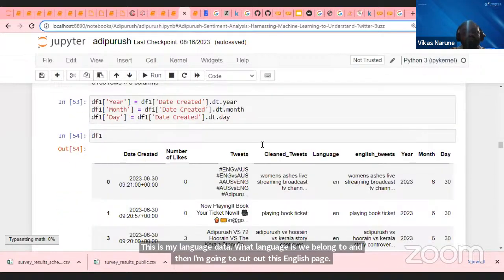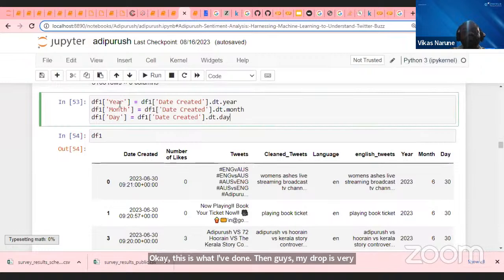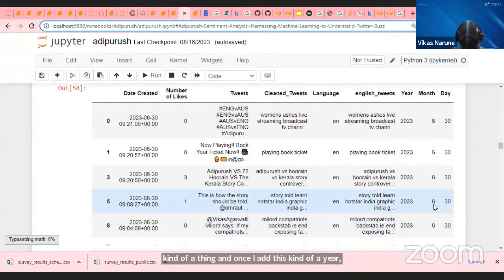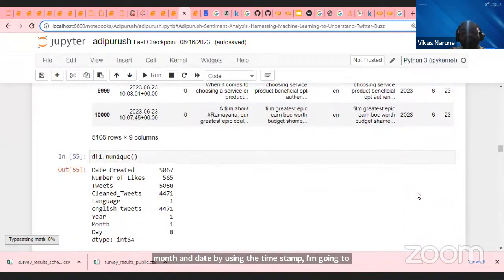Then, guys, my job is very easy. I'm going to convert also this year, month, and day column here. By using the timestamp, I'm adding these, and once I add the year, month, and date using the timestamp, I'm going to convert them by using this kind of a function. So now my data, tweet, and everything looks very good.